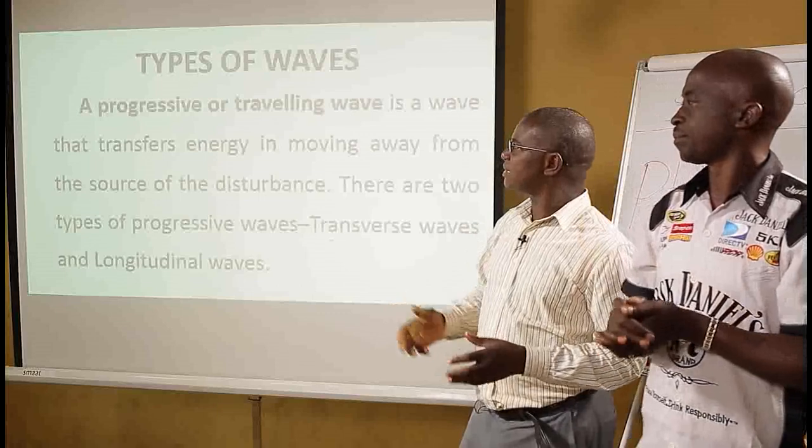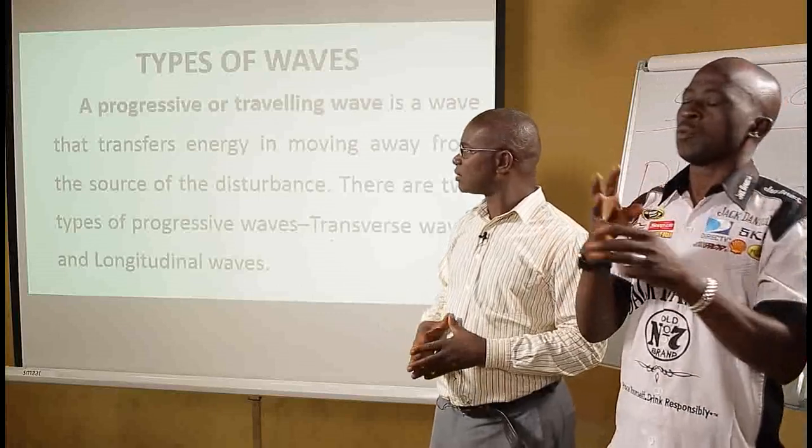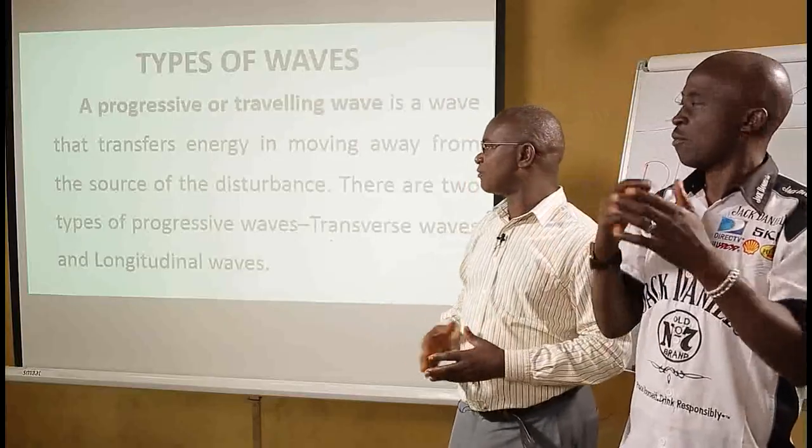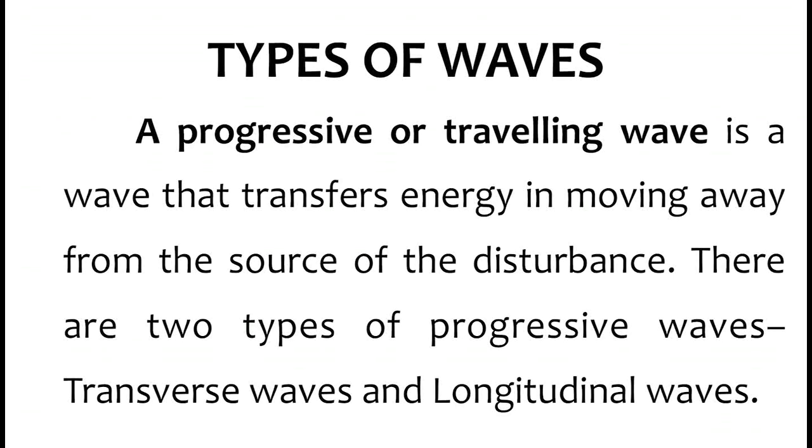And so next is types of waves. To talk about types of wave, we must mention what we call a progressive or traveling wave. A progressive or traveling wave is a wave that transfers energy in moving away from the source of the disturbance, as we have mentioned. And then we have two types of progressive wave, transverse waves and longitudinal waves.